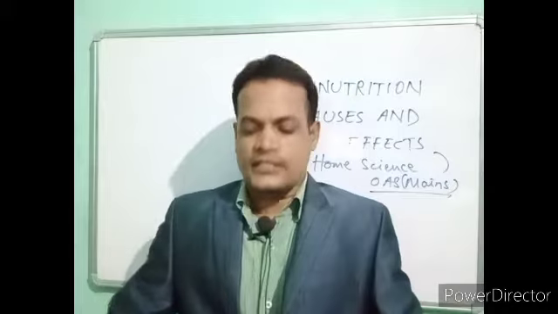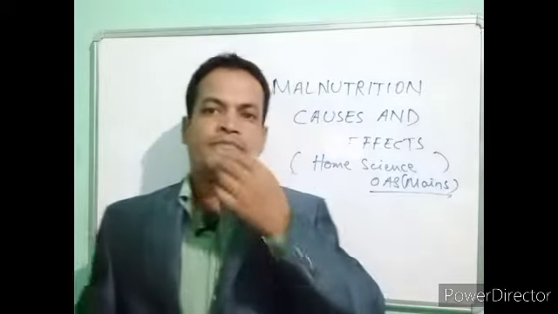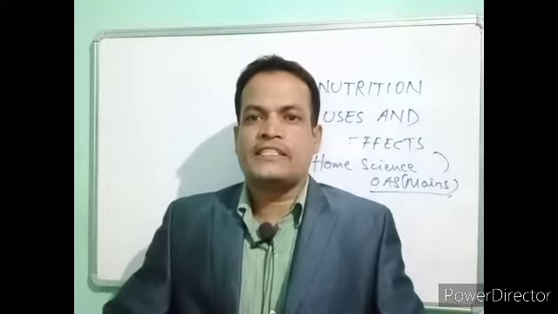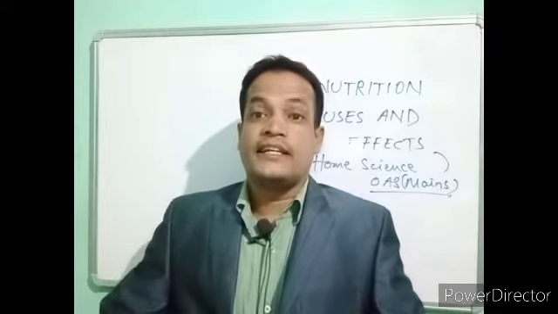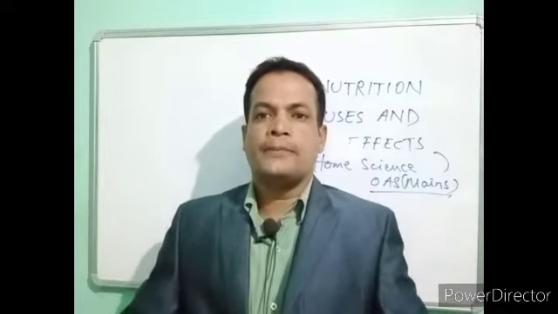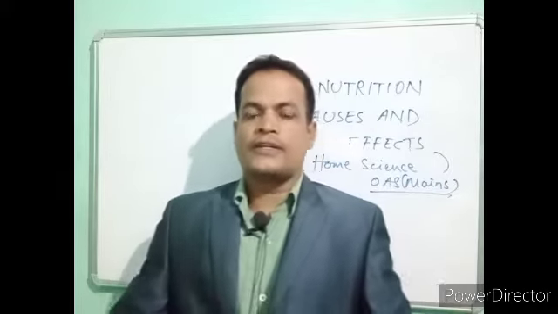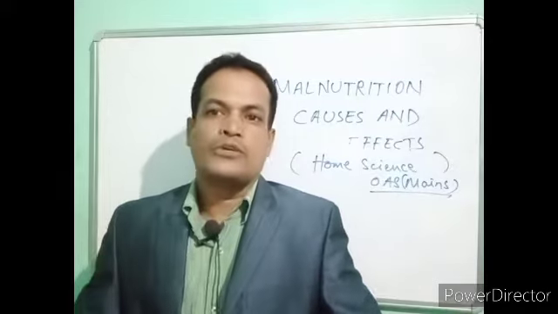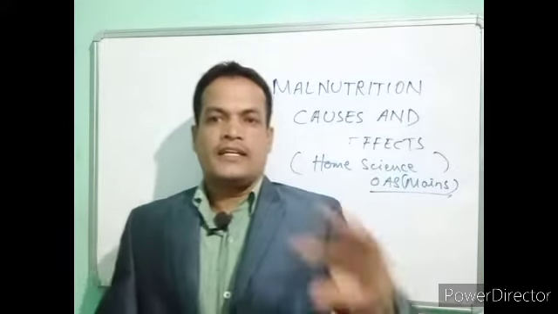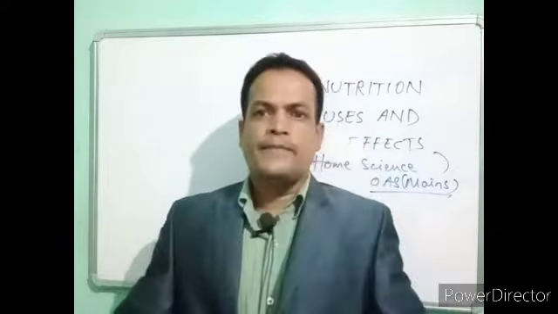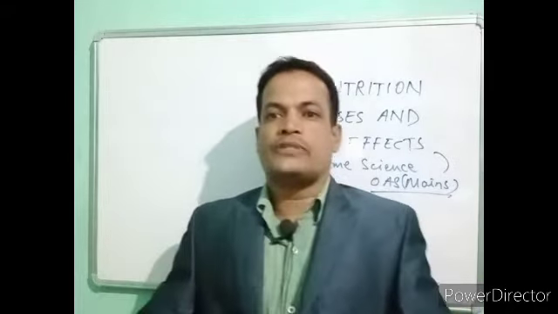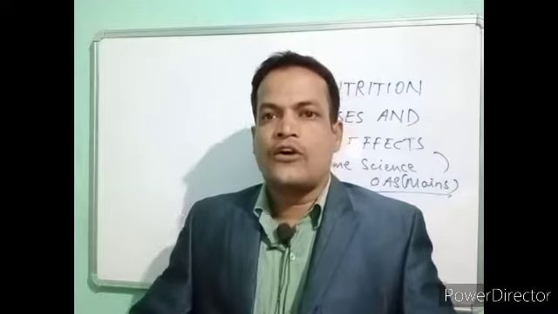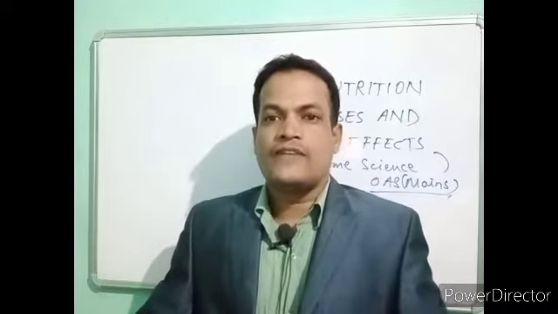So malnutrition. The word malnutrition is mal plus nutrition. What is mal? Mal is a negative prefix used before nutrition. It means negative nutrition, insufficient, imbalanced nutrition, undernourished we can say. But in the actual sense, malnutrition is both undernutrition and overnutrition. Is it right? So what is malnutrition? Insufficient diet, unbalanced diet, not a balanced diet.